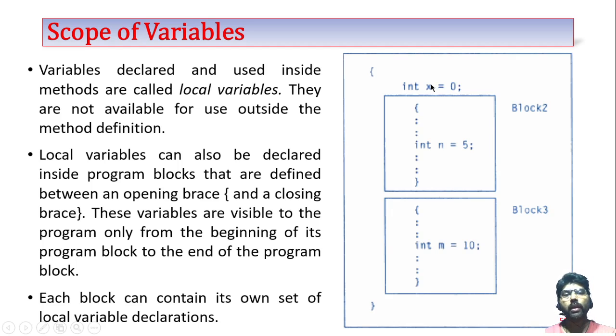Now, the local variable x, its value starts from its appearance in this block, and whenever you close this bracket here, the x will be deleted from the memory. In a similar way, here the n is visible only within this block, this upper rectangle, and the value of n is available only inside this block. It's not available outside this block. So this is called the scope of variables. There are three types: class variable, instance variable, and local variables.